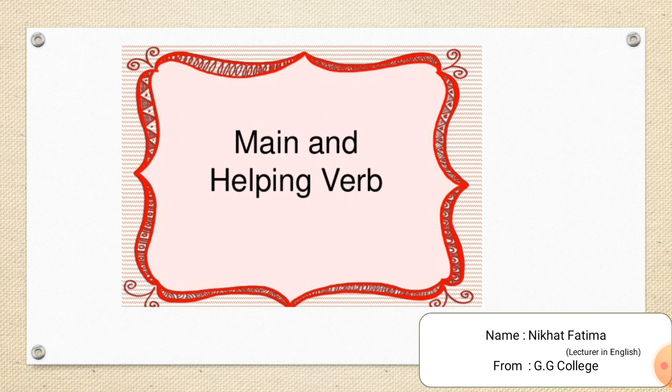Today our topic is helping verbs and main verbs. First, we will go for helping verbs. Helping verbs or auxiliary verbs are verbs that help the main verb in a sentence by extending the meaning of the main verb. They are used to express the main verb's tense, voice, and mood. Helping verbs are also used to form negative or interrogative forms of a sentence.